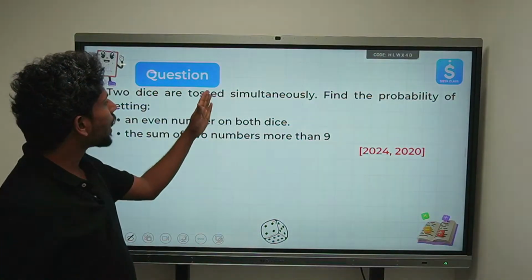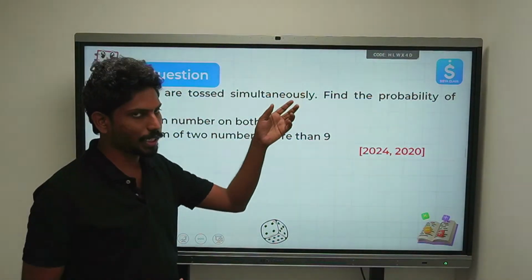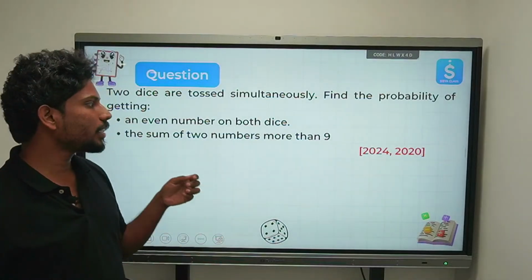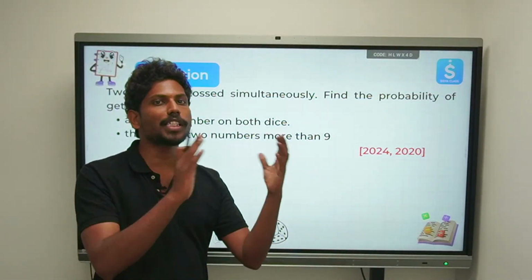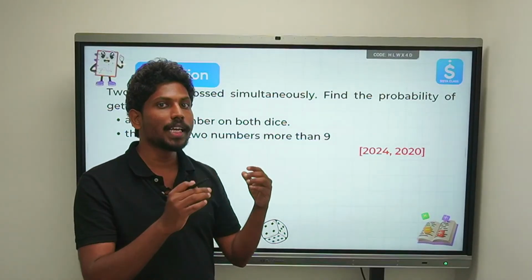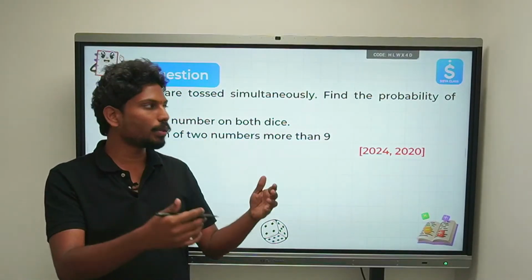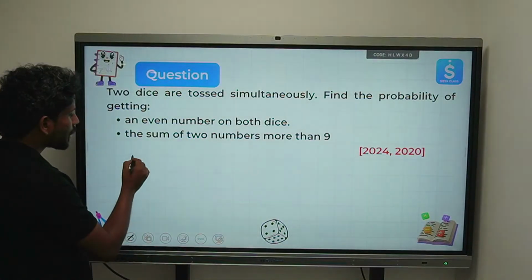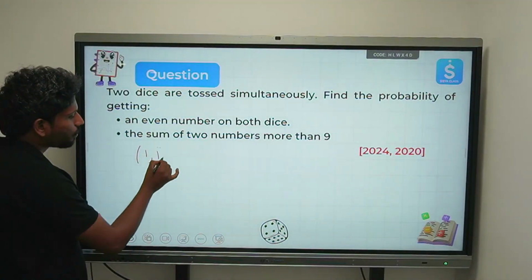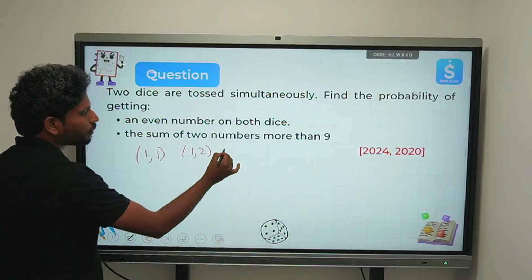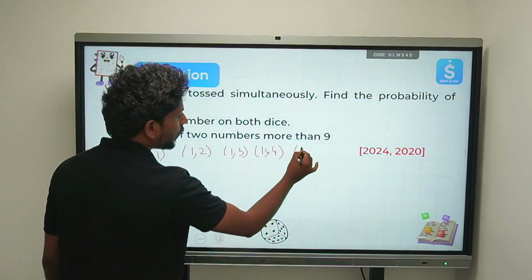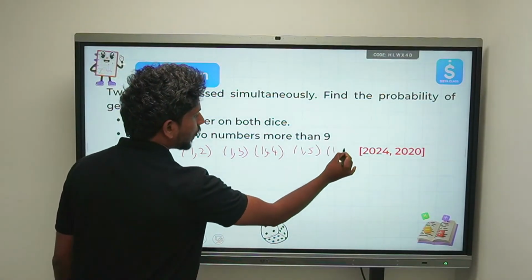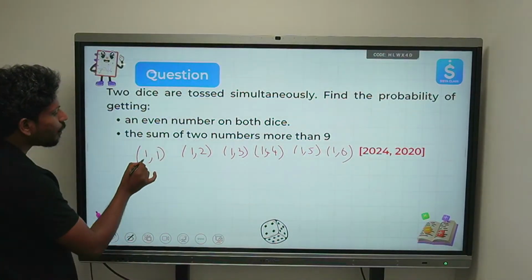Now, there are two dice tossed simultaneously. You might have seen, even in the Ludo game, you might have rolled two dice. You could see several combinations in which these two dice play, right? At times there is 1, 1, there is 1, 2. So there is 1, 1, 1, 2, 1, 3, 1, 4, 1, 5, 1, 6, right? So what does this first 1 signify?